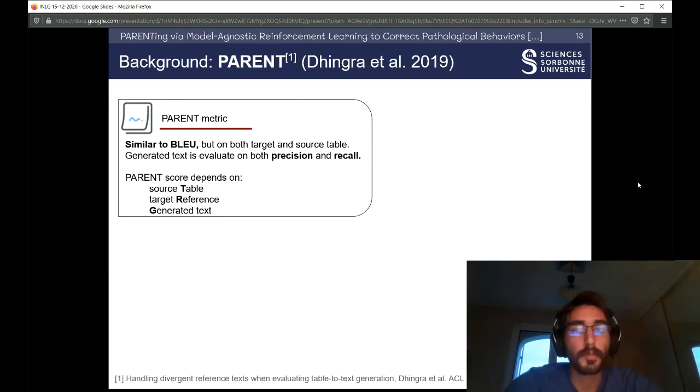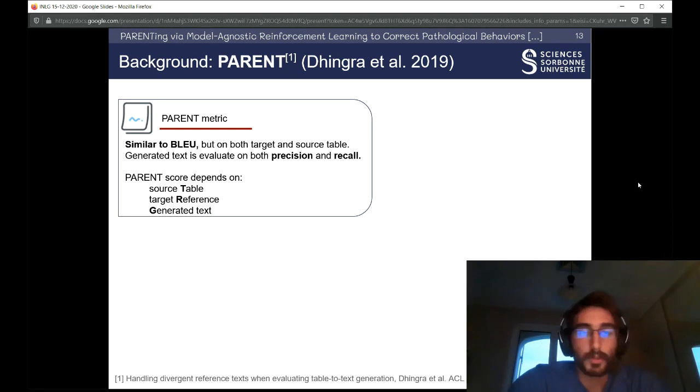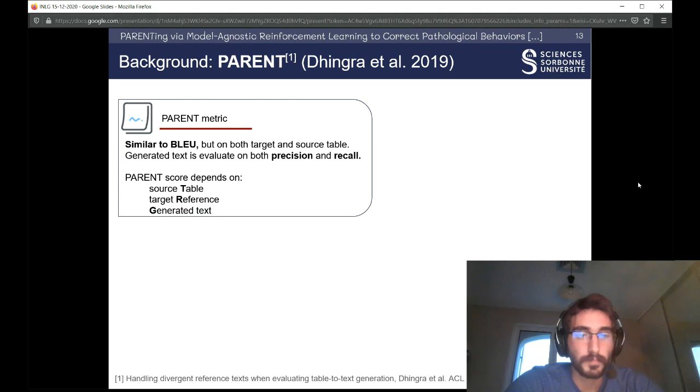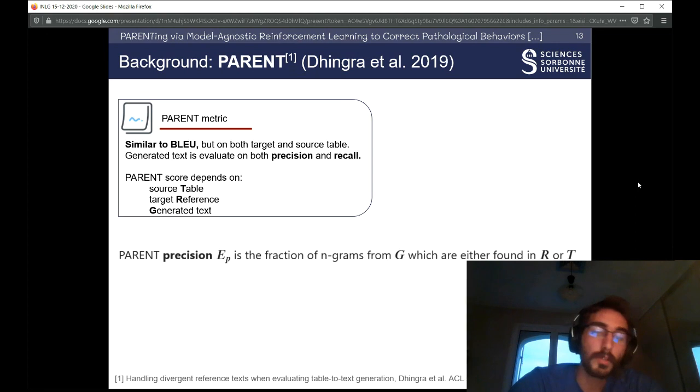First, a bit of background, the PARENT metric introduced last year by Dhingra et al., which is similar to BLEU, but works both on the target and the source table. It evaluates the generated text on precision and recall. If you remember, we have a source table T, a target reference R, and a generated text G. First, the PARENT precision is the fraction of n-grams from G which are either found in the reference or in the table. In BLEU, it's the fraction of n-grams from the generated text that are found in the reference, so it's kind of the same.